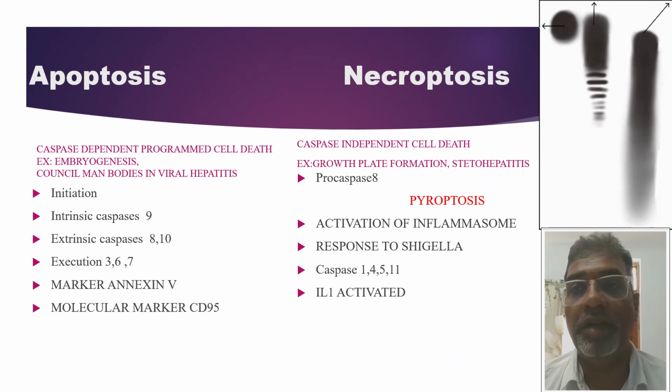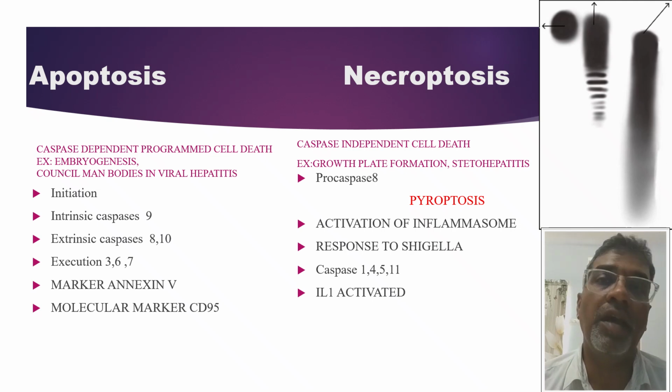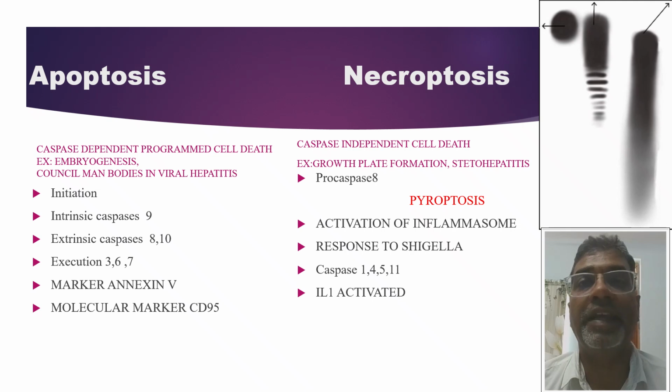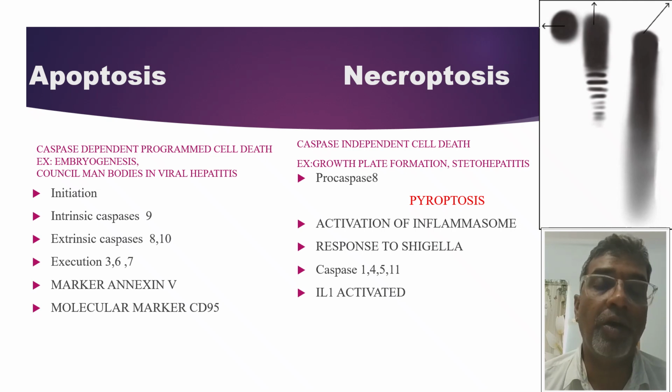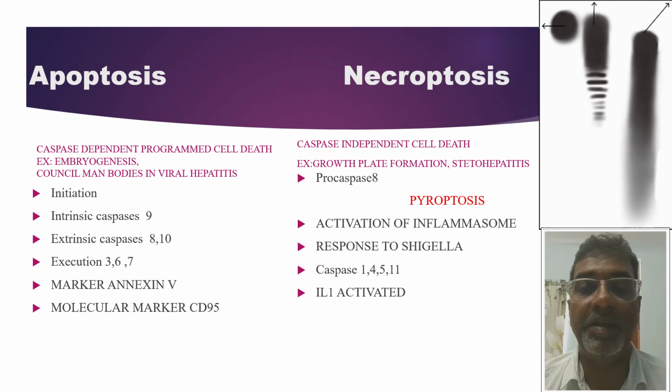Apoptosis is promoted by a few and inhibited by a few family members. BCL2 and BCLX family members act as anti-apoptotic genes. Bax, Bad, and Bim act as apoptosis promoters. The marker for apoptosis is annexin 5, and the molecular marker for apoptosis is CD95.